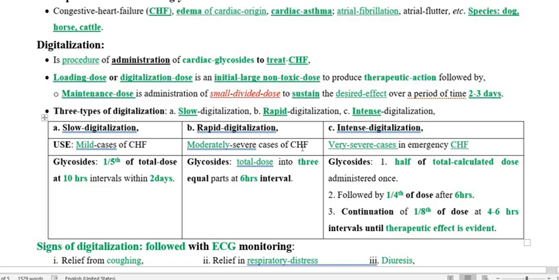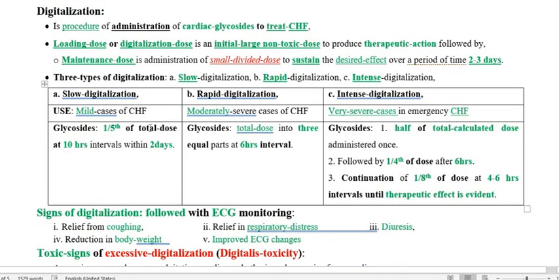Then if the congestive heart failure is moderately severe, we have to go for rapid digitalization. And the third one is called intense digitalization, which we use in very severe cases, in emergencies of congestive heart failure. That means these conditions of slow, rapid and intense digitalization are based upon the dose of the cardiac glycoside.